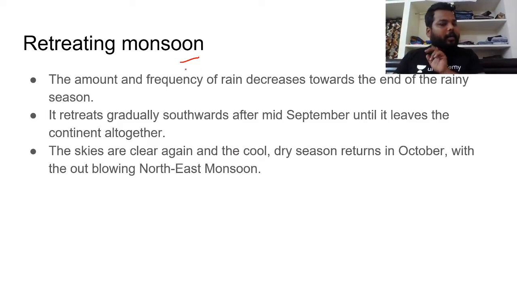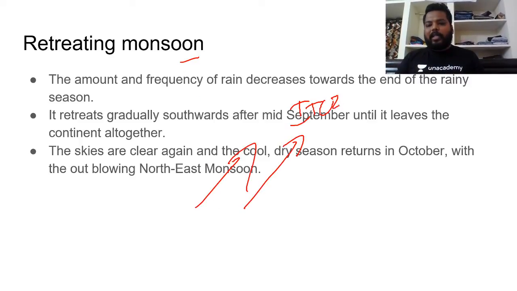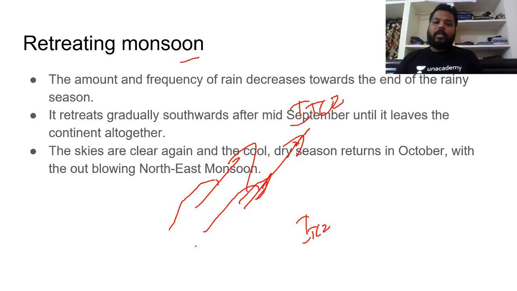Clear? Next is the retreating monsoon. As the monsoon has entered India because of the shifting of the ITCZ, when the ITCZ shifts back towards the equator, these winds which have entered tend to return back. As they return back towards the ITCZ, that is called the retreating monsoon. The frequency of rain decreases towards the end of the rainy season. It retreats gradually southward, and later no rainfall happens in general.